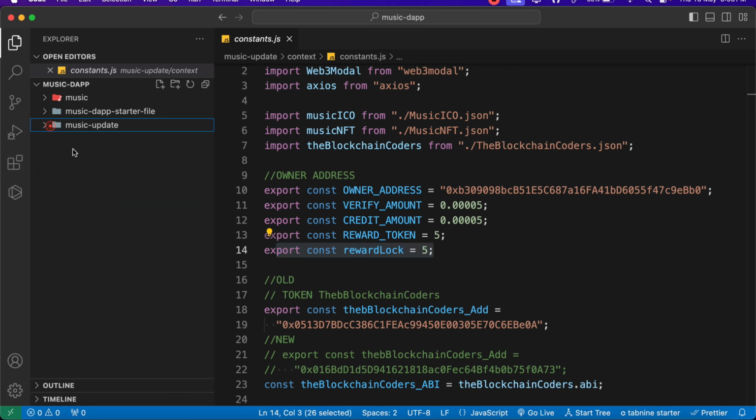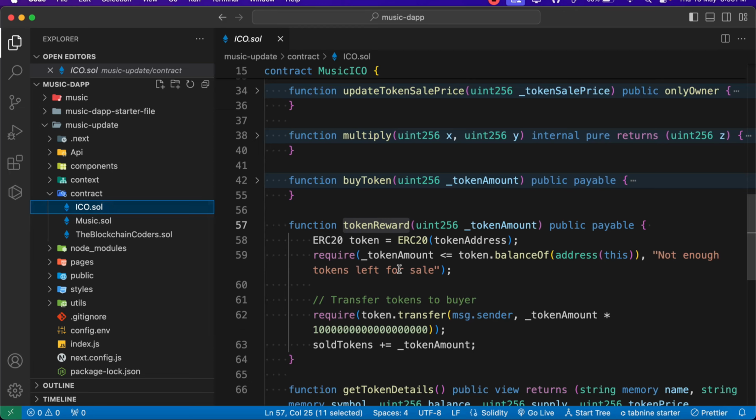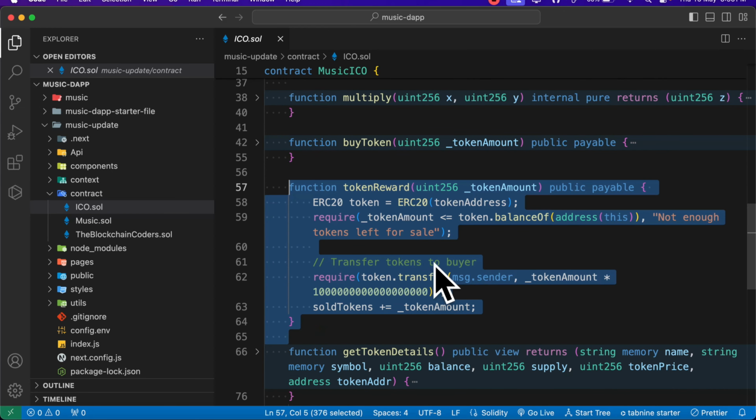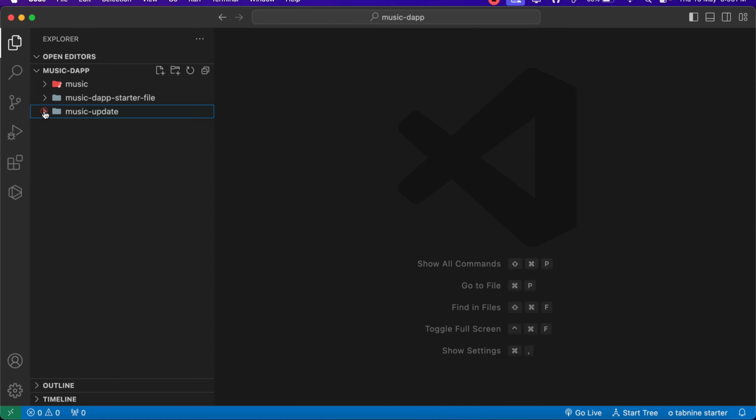If I show you the smart contract, I have added only one feature. Here we have the ICO contract. Inside that, this is the only function I have included, which transfers tokens to the user and rewards them based on their music performance. Okay, hope you guys have understood.